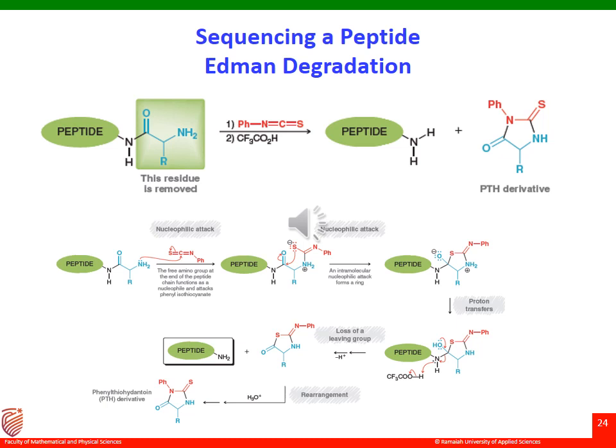Because of the sulfur, it gives a phenylthiohydantoin derivative where the R group is phenyl. Now, this PTH derivative can be analyzed by a variety of techniques. I can use NMR, mass spectra, FTIR, or even HPLC with a mass detector or UV detector. So, I can determine it by different methodologies.